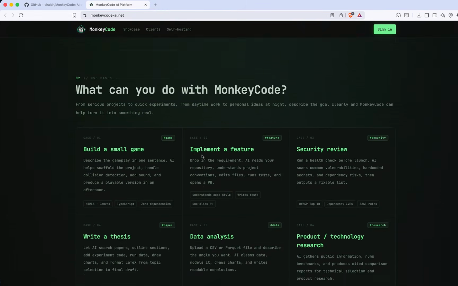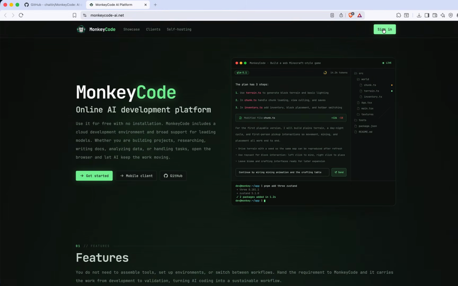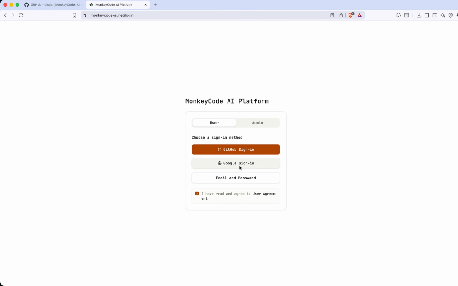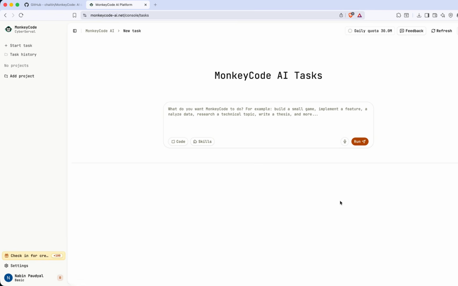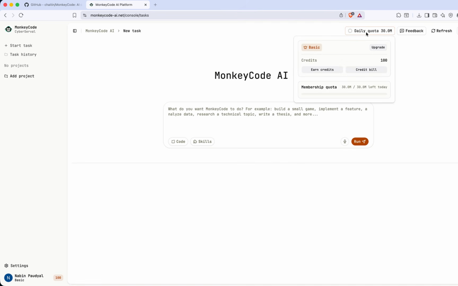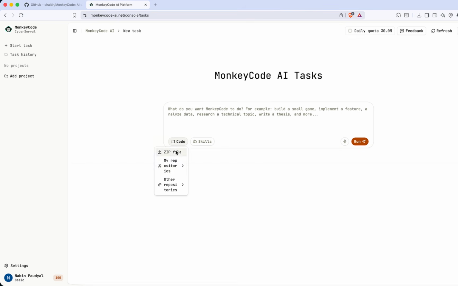Then how can you use it? Here is the sign in button. Click it here. It provides some authentication methods. I am going to use Google. Continue with Google. Select your account. After that, you are ready to use. Here you can also claim daily 100 credits, and the main part is here. You can get 30 million daily tokens. At the same time, you can also connect your repository.